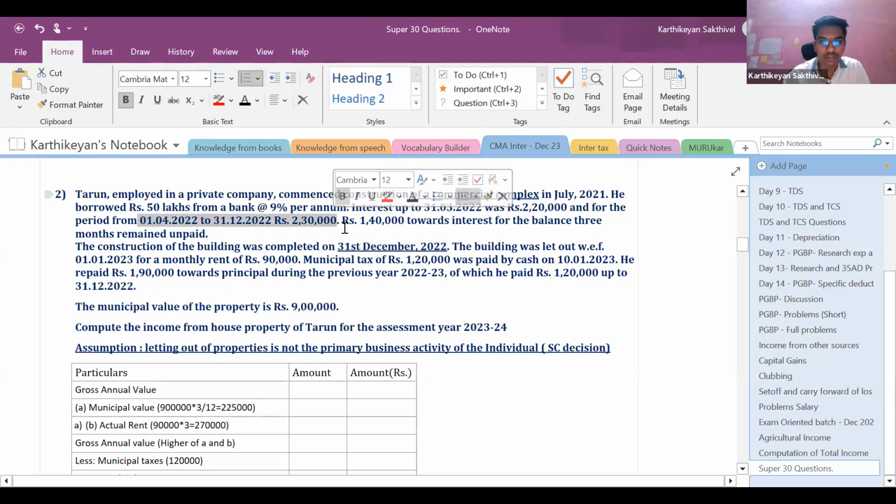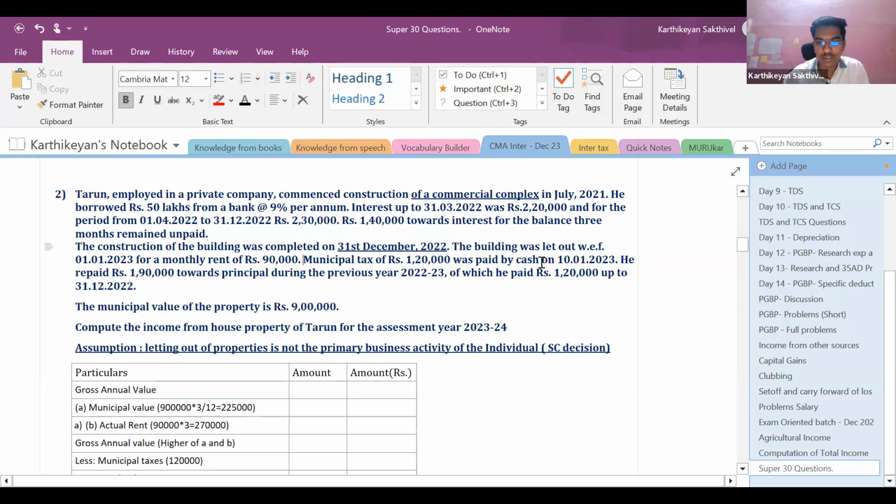And from 1/1/23 to 31/3/23, it is 1,40,000. Right? So the building was let out for a monthly rent of 90,000 from 1/1/23. That is when the property was made ready for occupation.